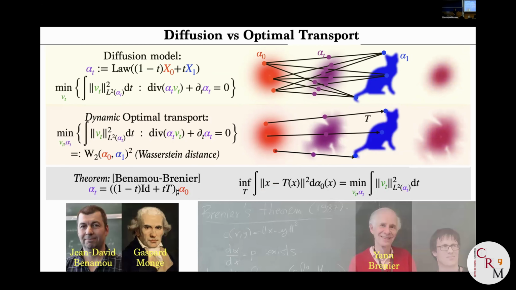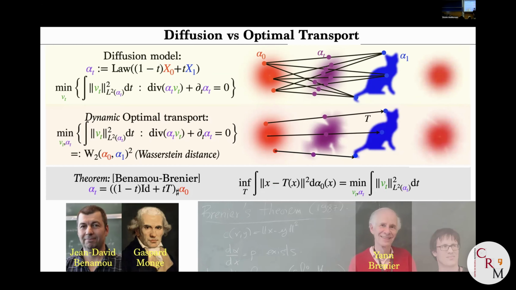So now you can say, okay, what is the connection with the static formulation I've told you about before? And the connection is actually that it's equal. The least possible geodesic energy is exactly equal to the Wasserstein distance, I should have said this before, the cost of the Monge transportation. This is called the Benamou-Brenier formula, because Jean-David Benamou and Yann Brenier proved it. This is the formula that says that the static formulation, moving from time 0 to time 1, gives you a cost that is equal to the minimal possible cost among all possible V and all possible alpha.